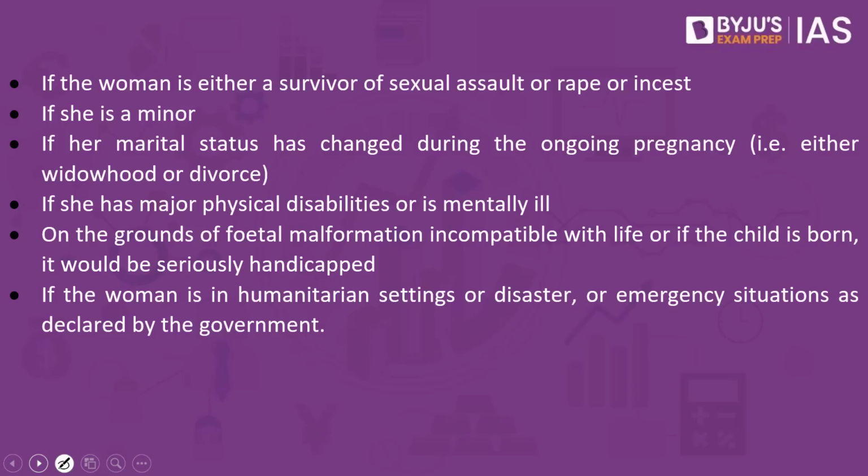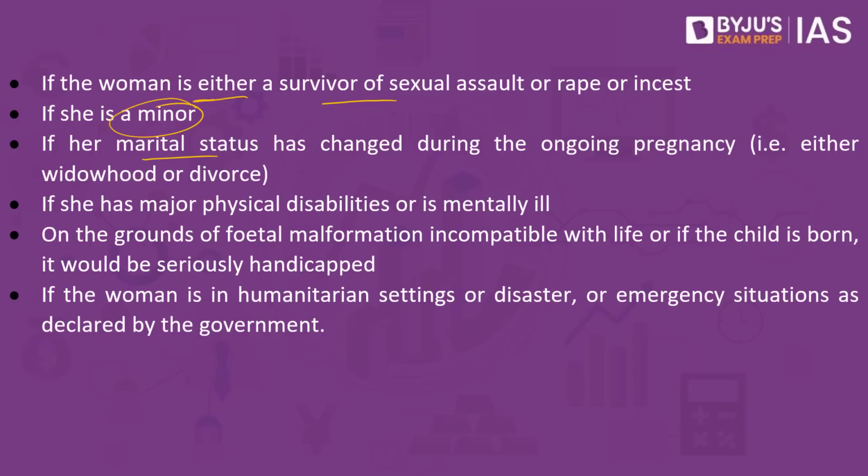In the earlier case, where it is less than 20 weeks, what you require is the permission from one single registered medical practitioner. But if it is anywhere between 20 to 24 weeks, what you require is the permission from two medical practitioners. When can this happen? If a woman is a survivor of sexual assault, rape or incest, this practice can be taken up. If the woman happens to be a minor, this 20 to 24 weeks practice can be taken up.